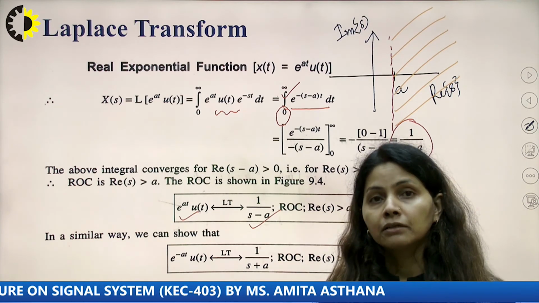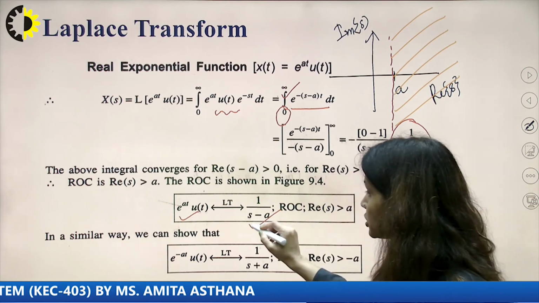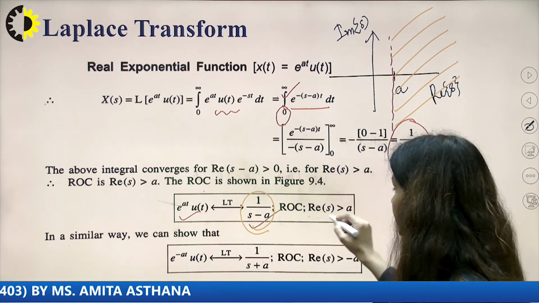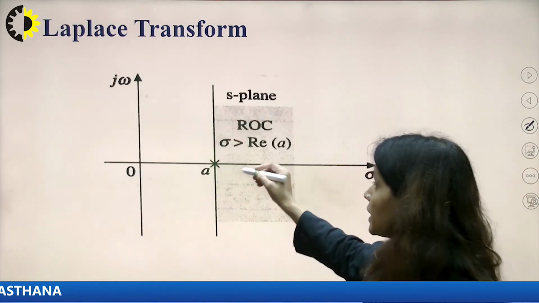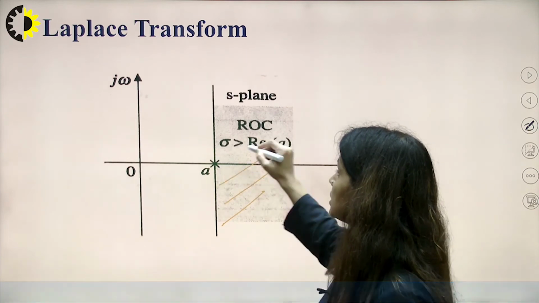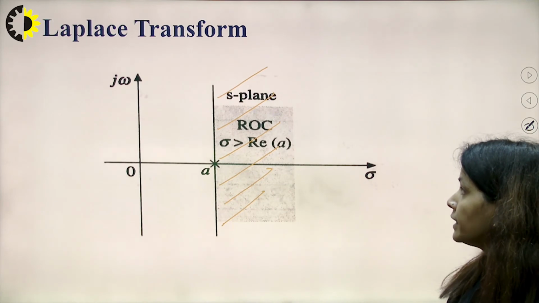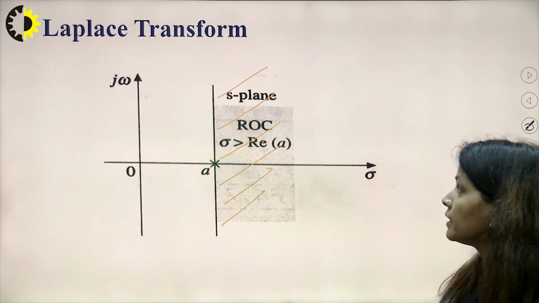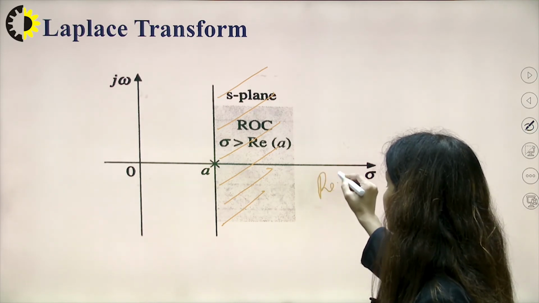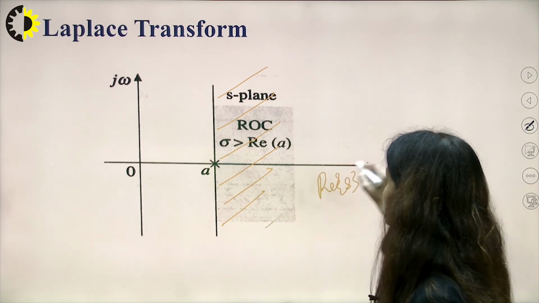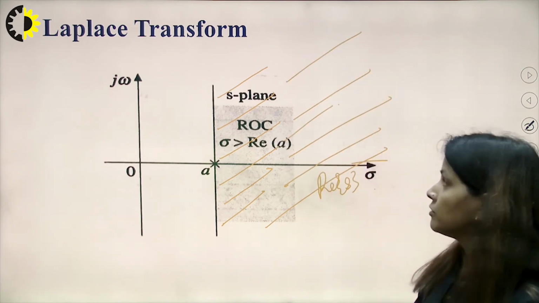Hence we can find out the ROC by simple calculation of the pole, and then we get the real part of s to be greater than a. So as we can see, the ROC is sigma, that is the real part of s, and that should be greater than a. This completes the ROC of this particular function.